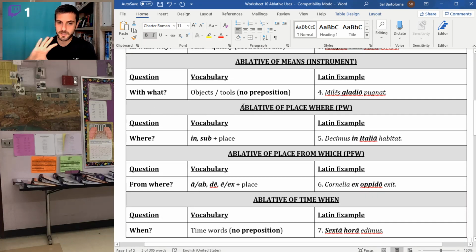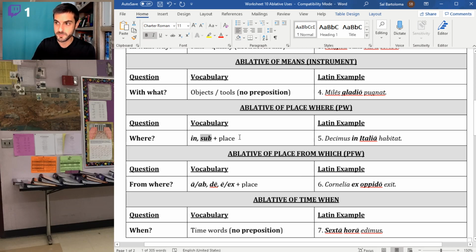Place where and place from which. We group those together because they tell you everything you need to know. Ablative of place where is where am I? And place from which is where am I coming from? So place where, you're usually going to have a verb without motion. It's stationary. So prepositions like in, which means in or on, sub, which can mean under.